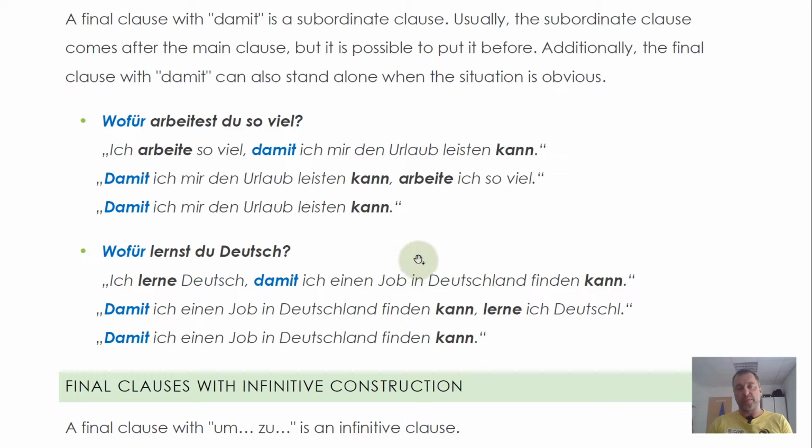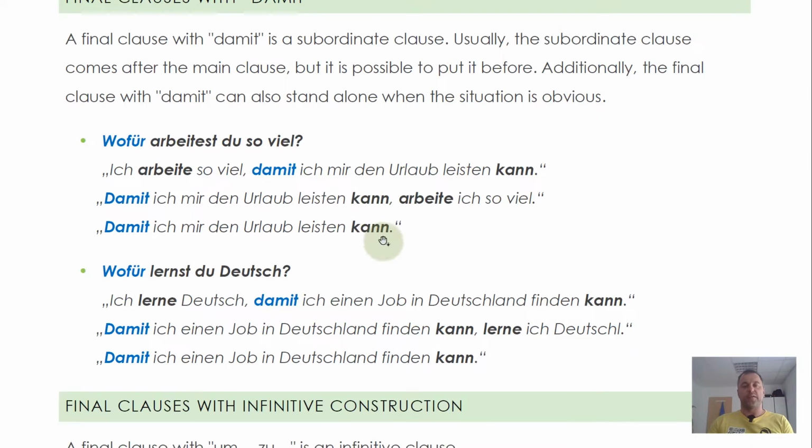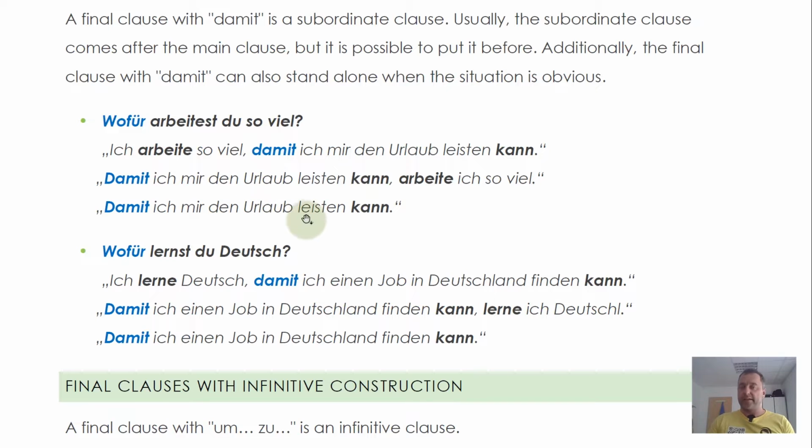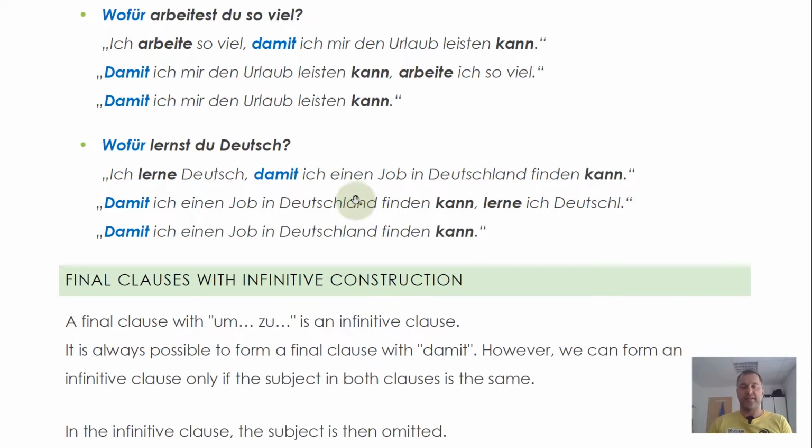Not always, but usually, because then we describe a purpose, a goal. If we do not have können, it's usually that we give a cause. But here we just want to describe a purpose, an intention, or a goal, and then we do it like this. Doesn't mean that the other version is wrong, it's just the meaning is slightly different.